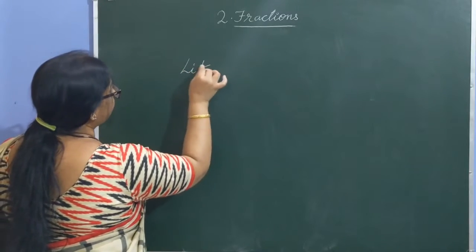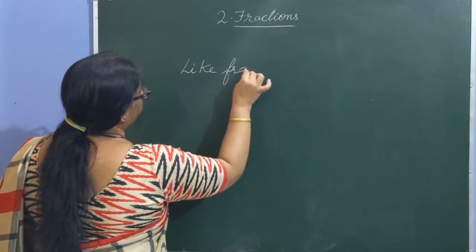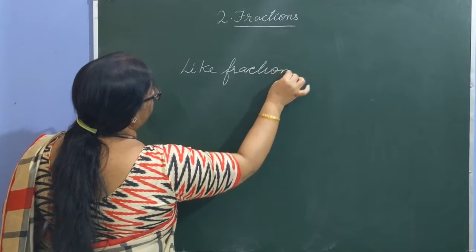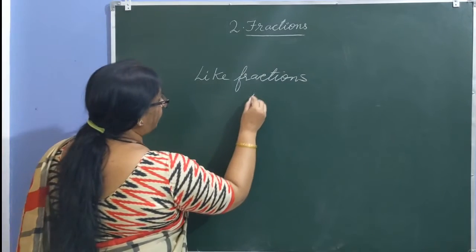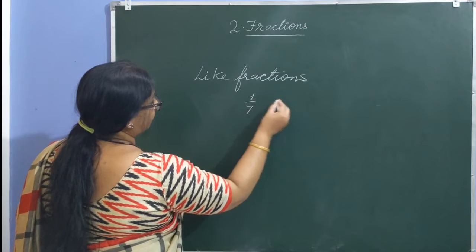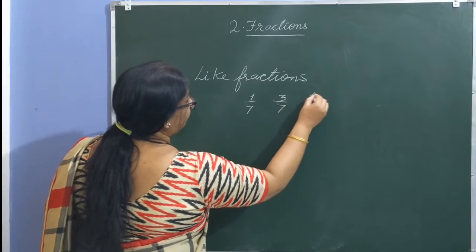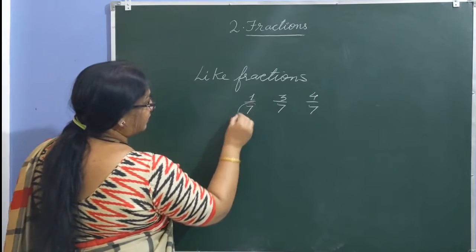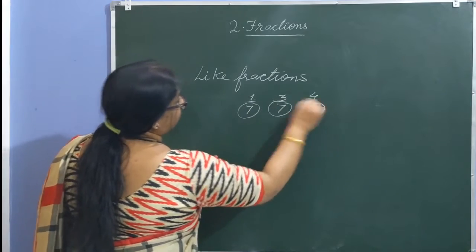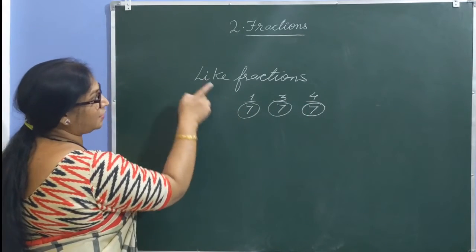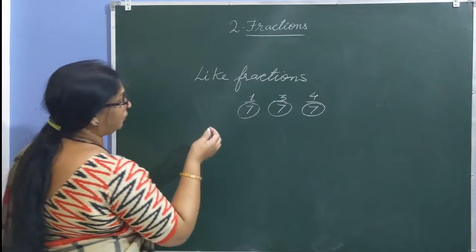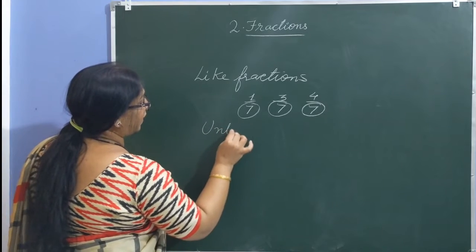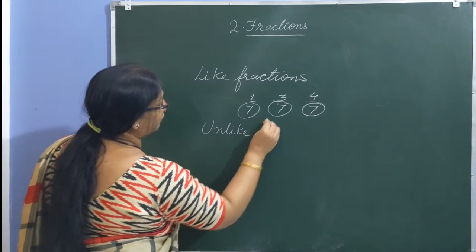Like fractions. For example, 1 by 7, 3 by 7, 4 by 7, all these have a common denominator. So such fractions are called like fractions. And unlike fractions are the fractions whose denominators are not the same, different.